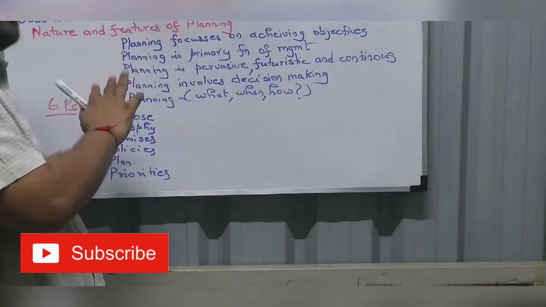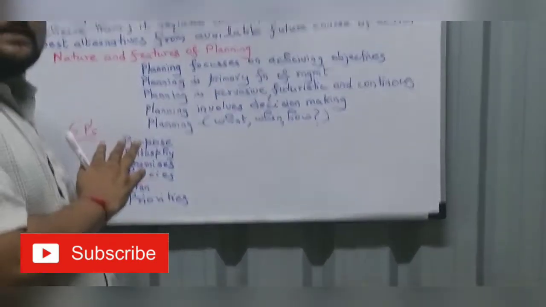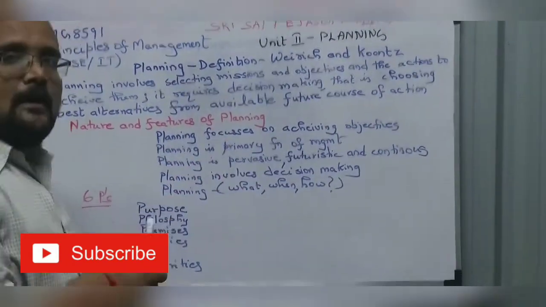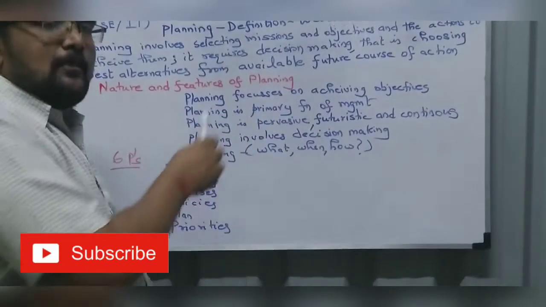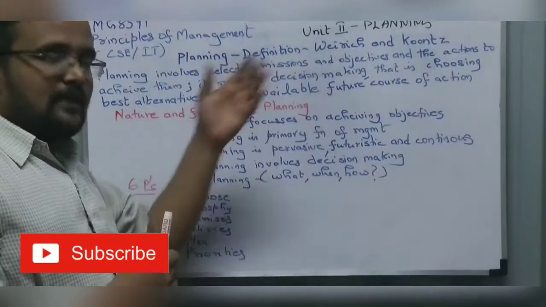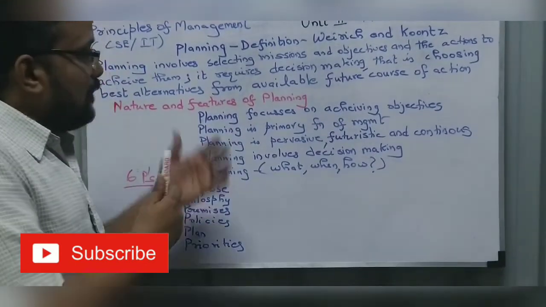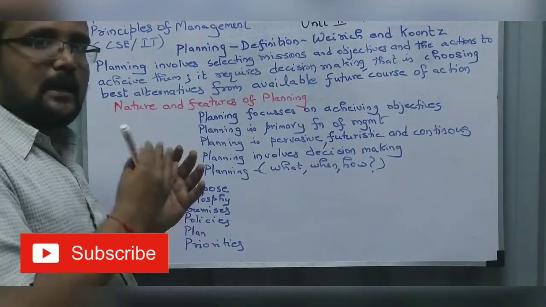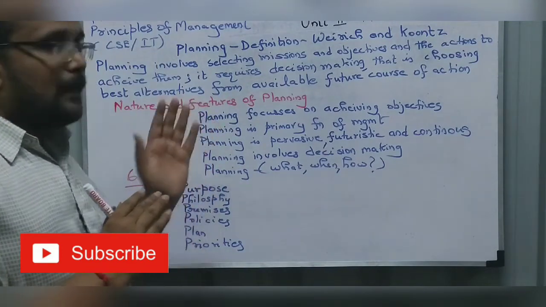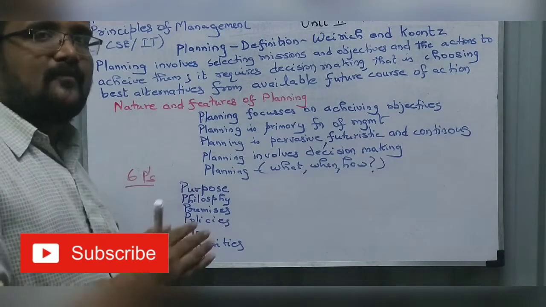Now let us see the features of planning. Planning focuses on achieving objectives. Planning is the primary function of management. You have seen the functions of management in the earlier video: planning, organizing, directing, controlling, etc. In that, planning is the primary function. Planning is pervasive. Pervasive means all prevalent.